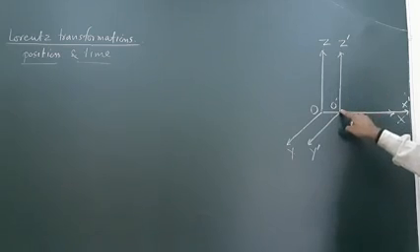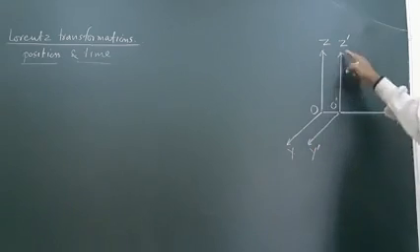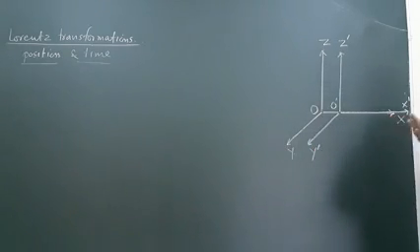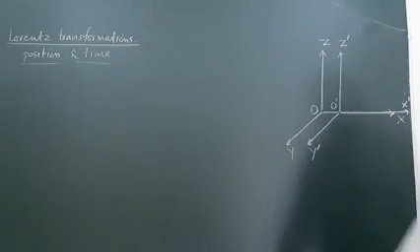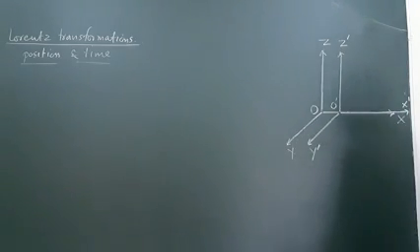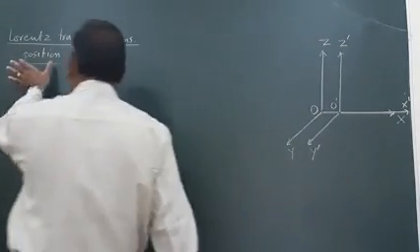This second inertial frame, which is O dash, X dash, Y dash and Z dash, is moving along the x-axis of the first inertial frame. Here we want to find the transformations related to position and time.